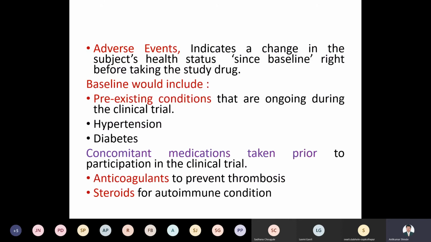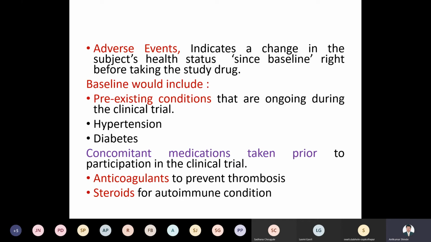So an adverse event indicates a change in the subject's health status after drug administration to the patient. Whatever the status of the patient was before does not remain the same afterwards, after the drugs are administered to that patient. So there is also the matter of pre-existing conditions that are ongoing during clinical trials.